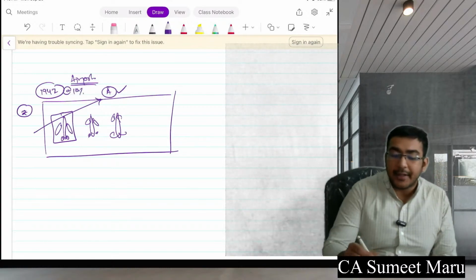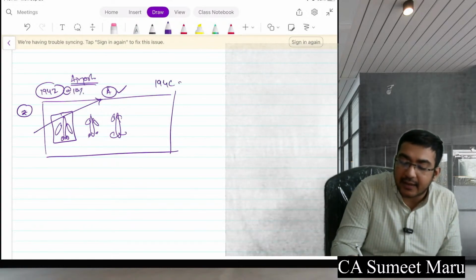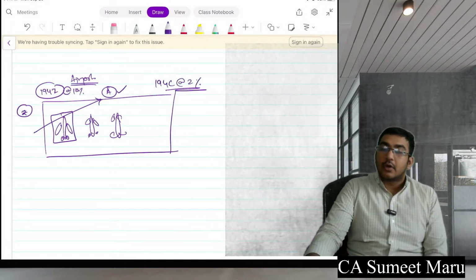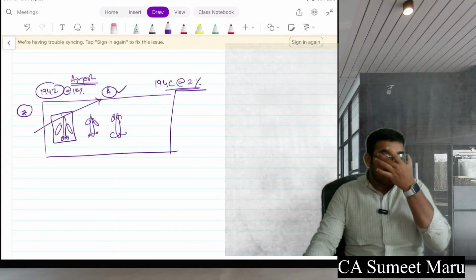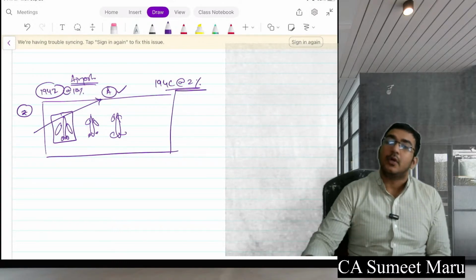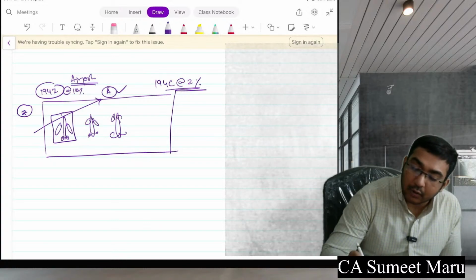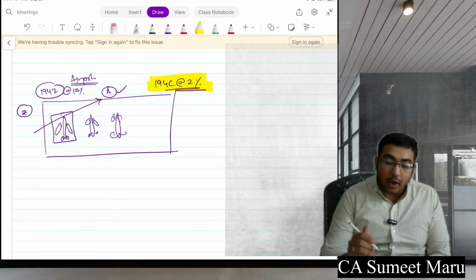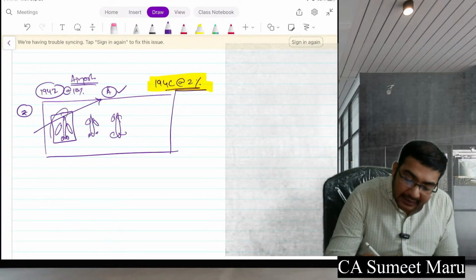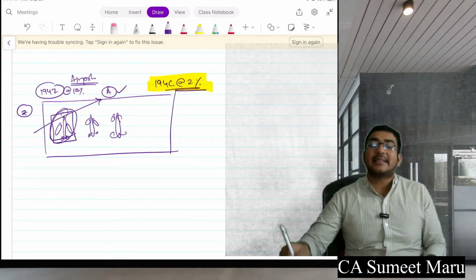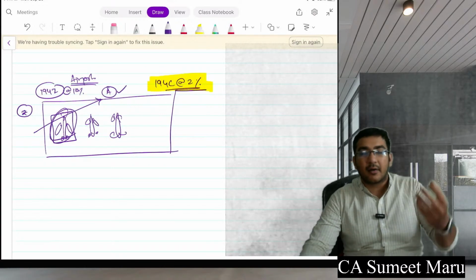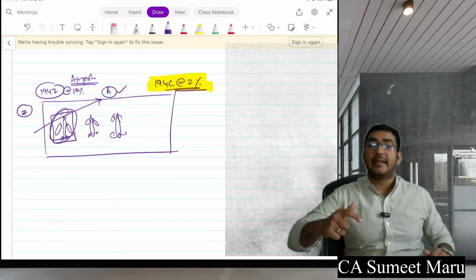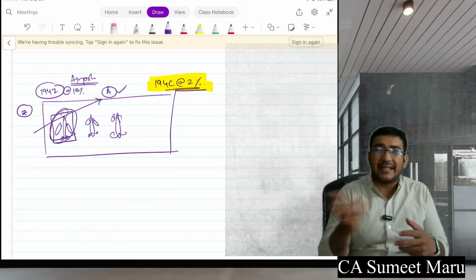But airline companies used to do 194C at the rate of 2% only, as they were corporate. So this was a case law of Singapore Airlines in India. So the court held that 194C will be applicable because they don't only collect this rent, but there are also multiple services which they give, like opening the toilet tankers, cleaning of the flight, refueling it, some flying charges, and this and all.